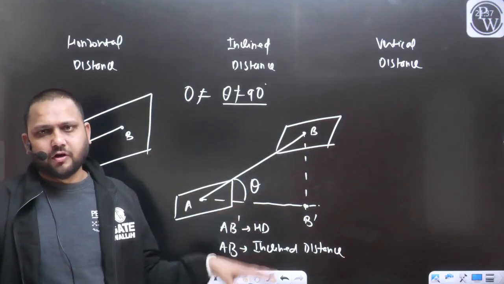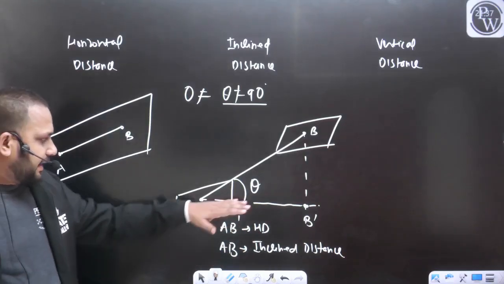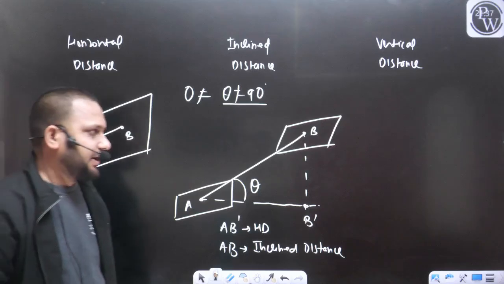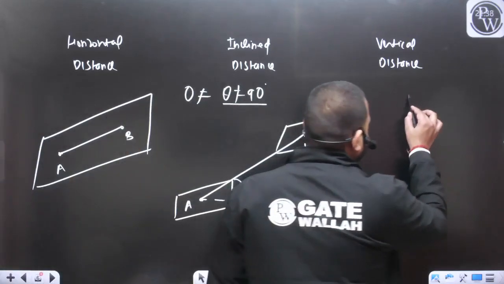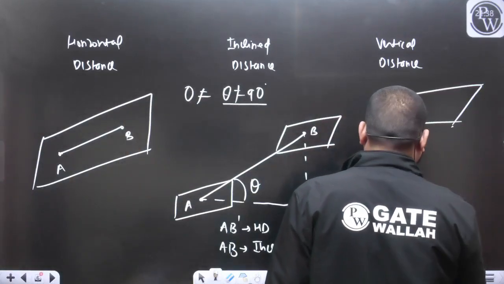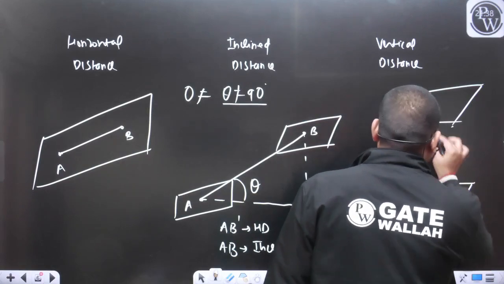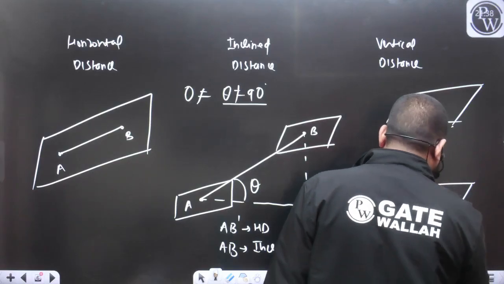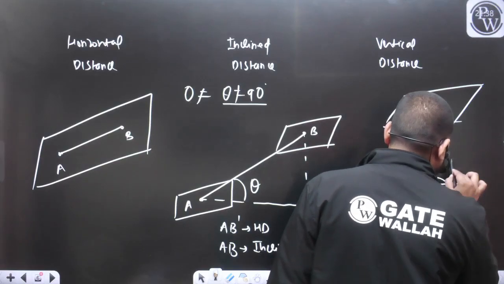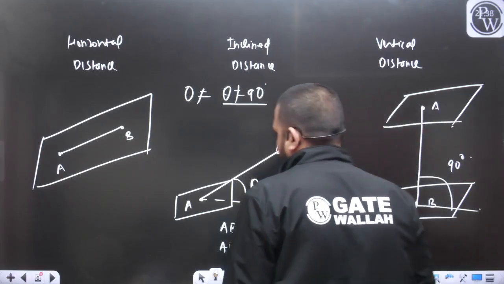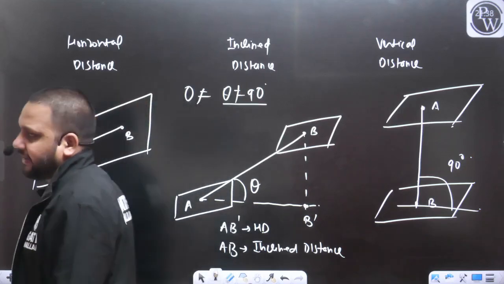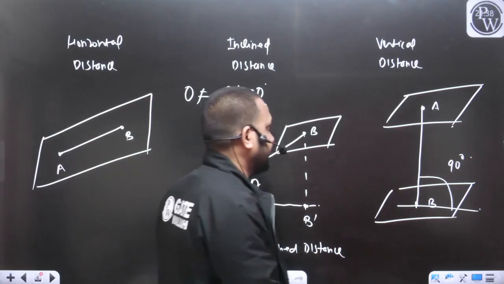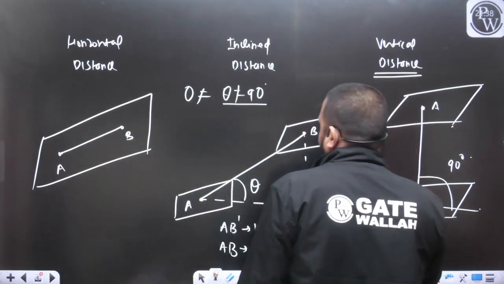In the case of horizontal distance, there is no slope. And if this theta is 90 degrees, then you can say this is going to be the vertical distance. So let's say this is one plane and this is another plane. This is point A, and this is point B. Now here you can define this angle, and this angle will be 90 degrees. So if we are measuring the distance perpendicular to the plane, that distance we have defined as the vertical distance. So this is going to be your vertical distance.